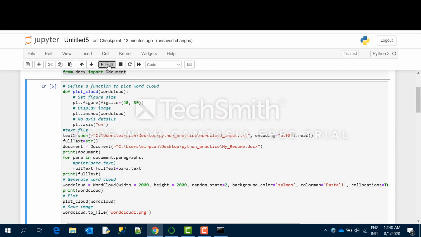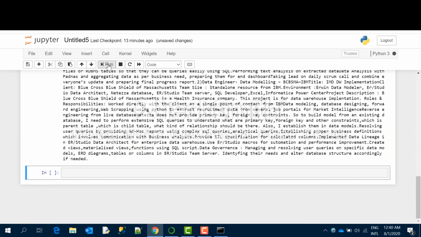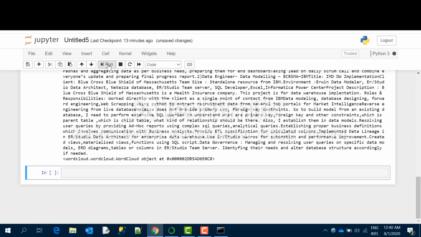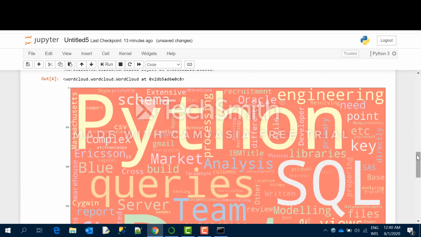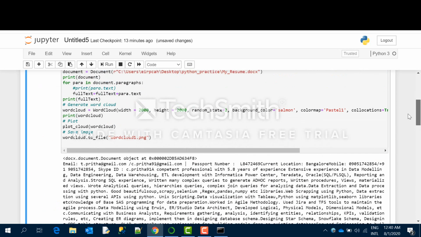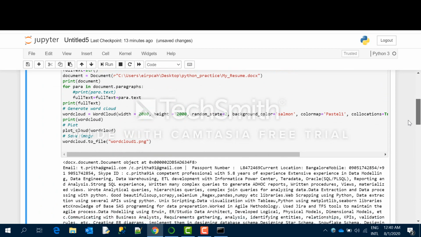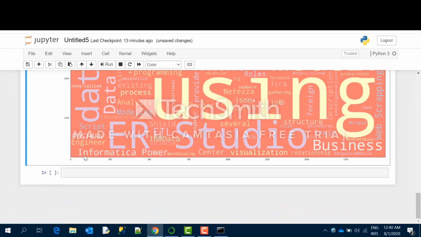And if we make it on, yeah, so these data points are coming. I have made the word cloud height and width 2000.